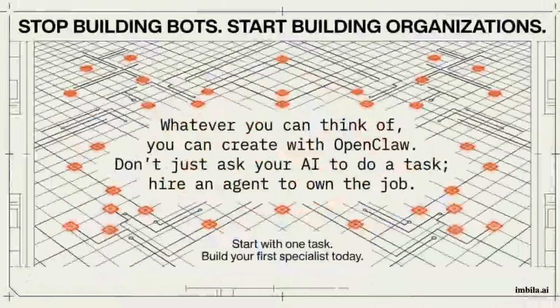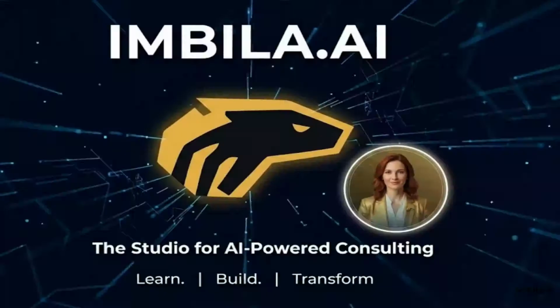The ultimate goal is to shift your mindset. Stop building bots and start building organizations. With frameworks like OpenClaw, you aren't just asking an AI to do a task, you are hiring an agent to own a job. Whatever complex pipeline you can imagine, you can now construct. This framework creates a new standard for automated workflows.